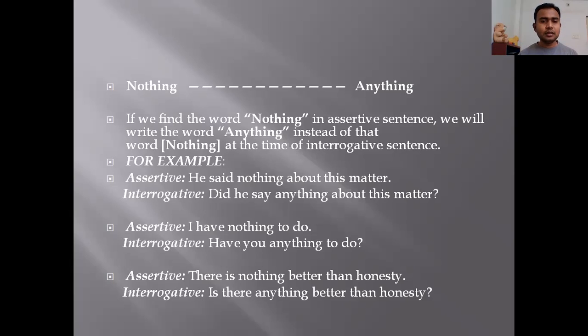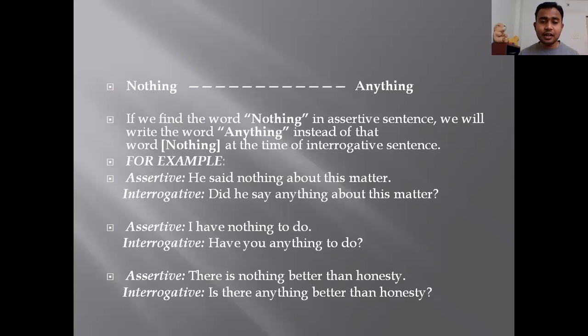Number 1, assertive sentence. He said nothing about this matter. ये आपका हो गया assertive sentence. अभी इसको हम लोग जब convert करेंगे interrogative में तो क्या होगा? He said nothing about this matter. Said is the verb in the past tense, main verb. So as the verb is given in the past tense and there is no helping verb, there is no auxiliary verb, तो क्या यूज करना पड़ेगा?